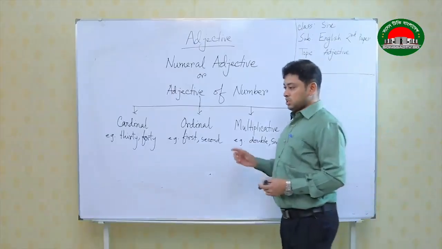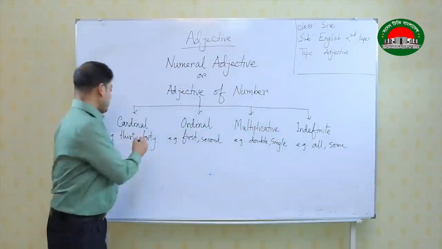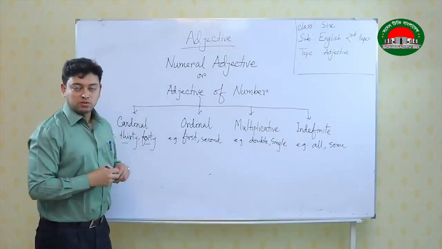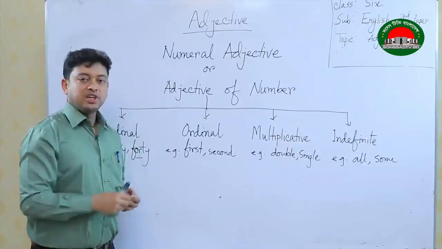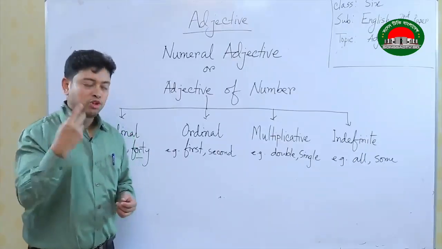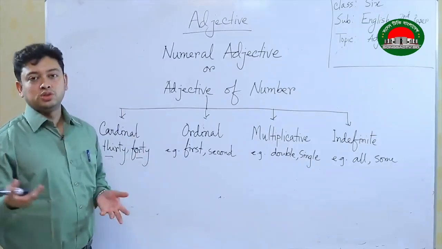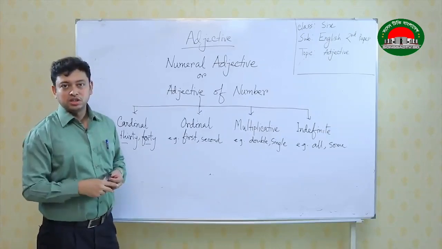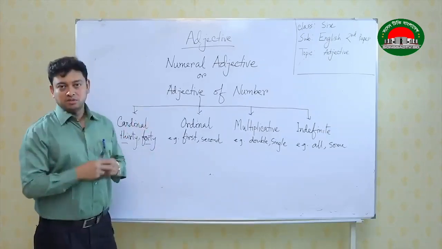So, when we talk about these examples and these words, if these words are used in a sentence and if it qualifies a noun, then it becomes adjective of number. Now, specifically if you want to identify, the name will be cardinal numeral. For example, there are 40 students. So, 40 students. It is qualifying students. So, the word 40 will be a cardinal numeral.